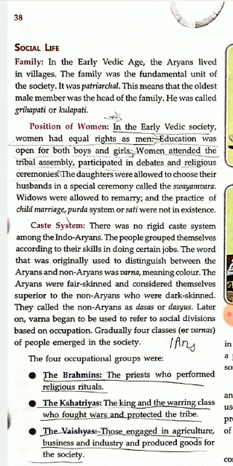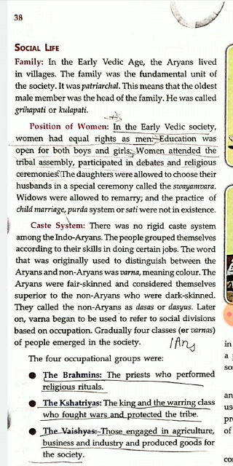It was patriarchal. Patriarchal is a system where everything is controlled by men. So the families followed the patriarchal system. This means that the oldest male member was the head of the family. So the families followed the patriarchal system, which means that the eldest male member was the head of the family. He was called Grihapati or Kulapati, and this oldest male member who was the head of the family was known as the Grihapati or the Kulapati.